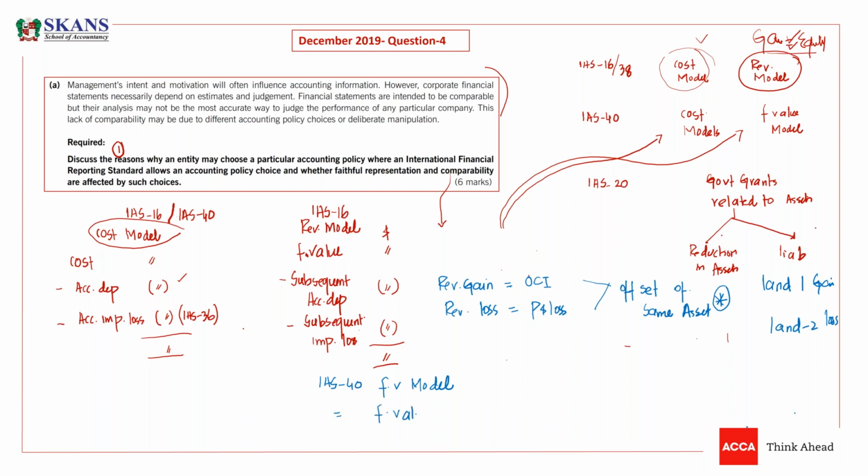That's it. No depreciation, no impairment, and most importantly, gains and losses will be charged to P&L. Any gain, any loss, P&L. No OCI, it will be charged to P&L. So this is the fair value model.